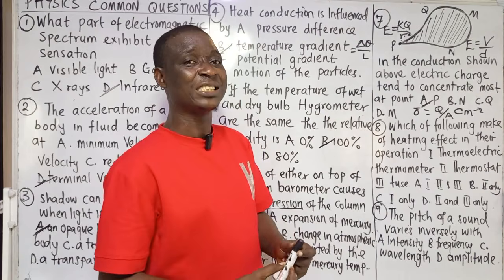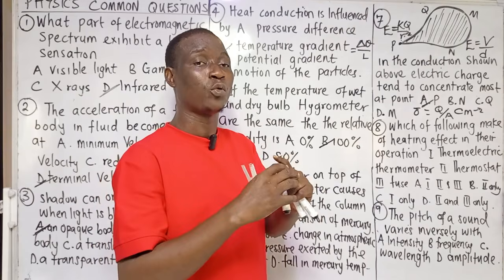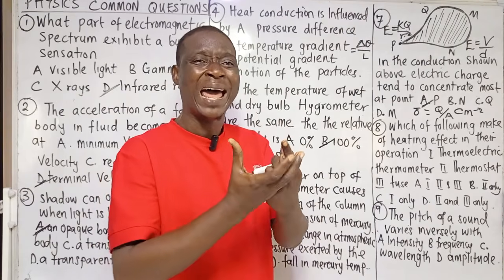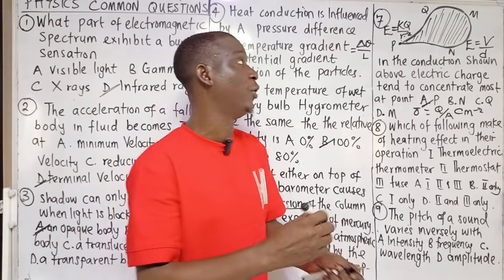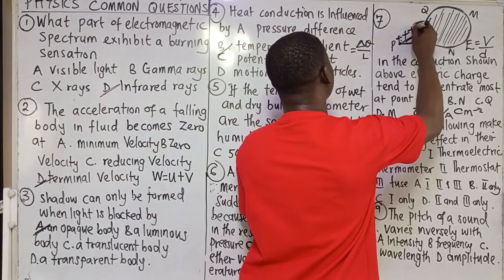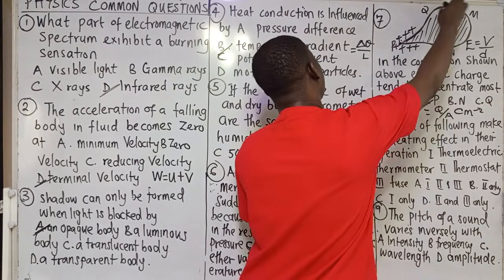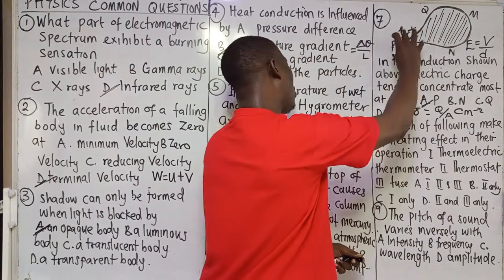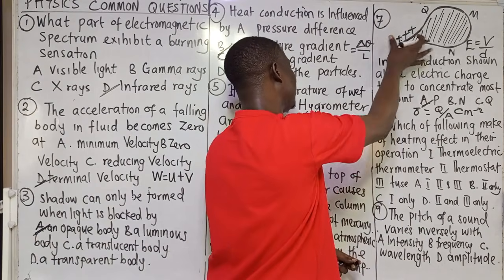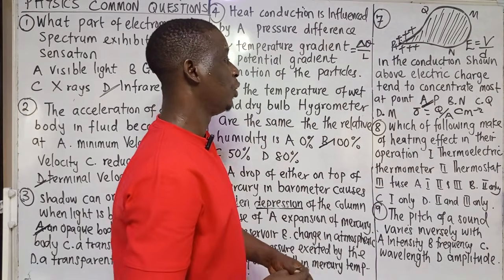It increases with charge at a particular point, and the density of a particular region is as a result of how many charges accumulated at that point. So if I'm permitted to distribute charge here, there will be more charges concentrated at that point compared to others. There will be more charges that will accumulate, that will concentrate this part more than every other part. So I will go with P, point P.